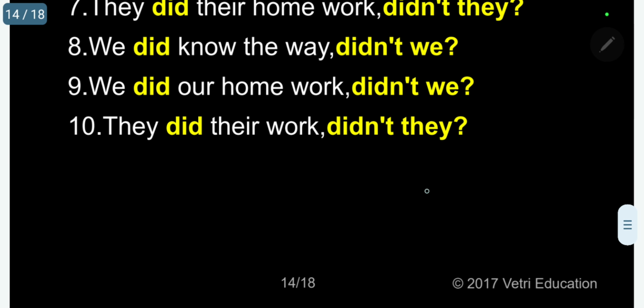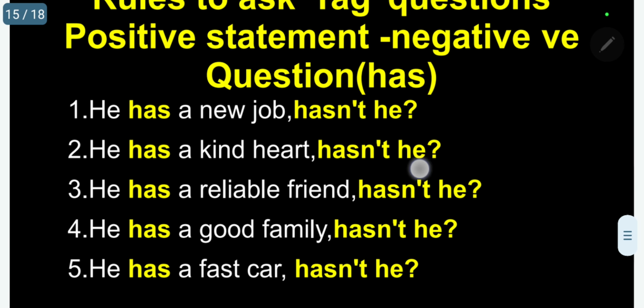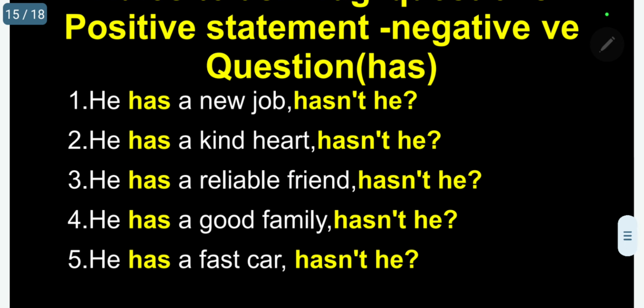Next, I will go for the primary auxiliary verb has. Under this, I will give 10 example sentences. Normally, has is the singular verb. So you use it whenever you have a singular noun or a singular personal pronoun. Here, first sentence: he has a new job,